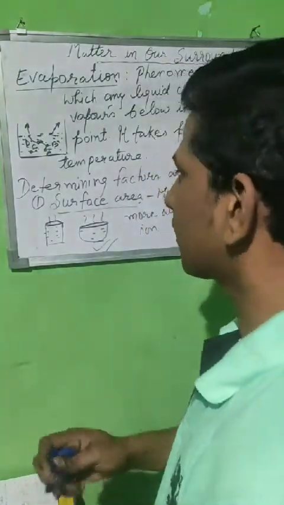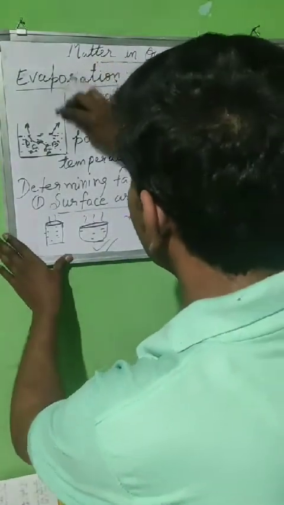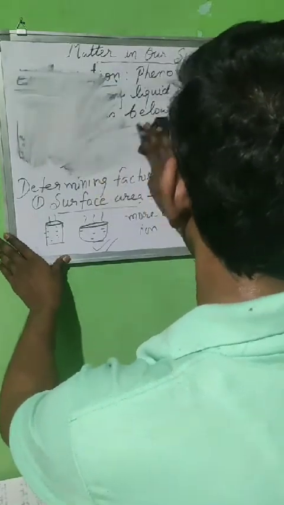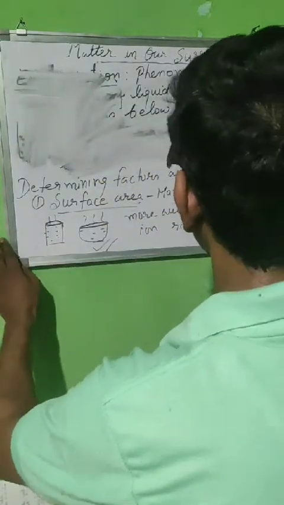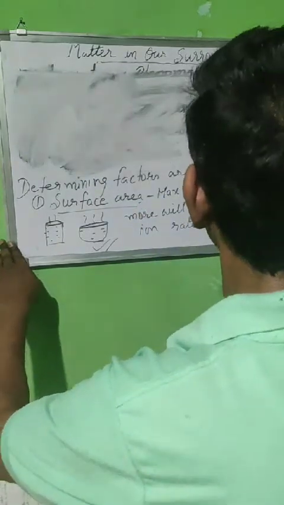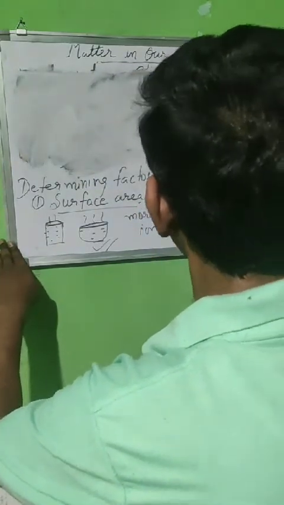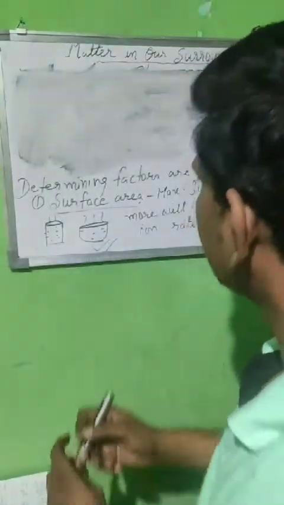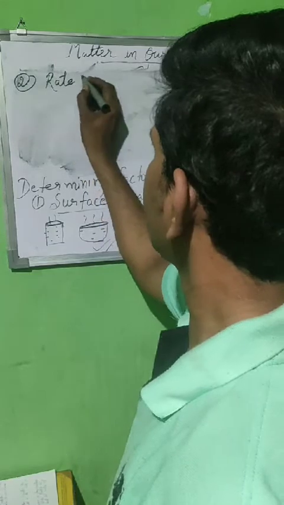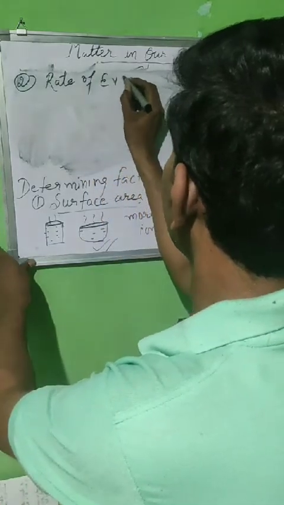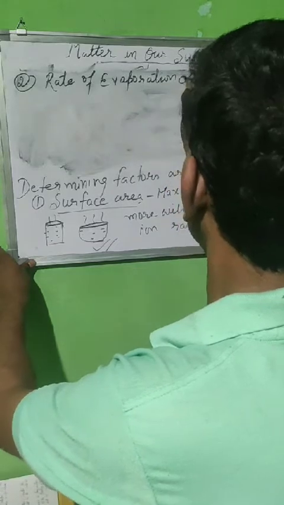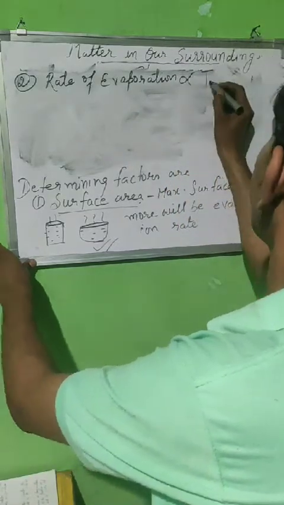The second determining factor that we are going to discuss is temperature. Let me explain how temperature is a responsible and determining factor. One by one we'll try to understand. The second is that the rate of evaporation is directly proportional to temperature.